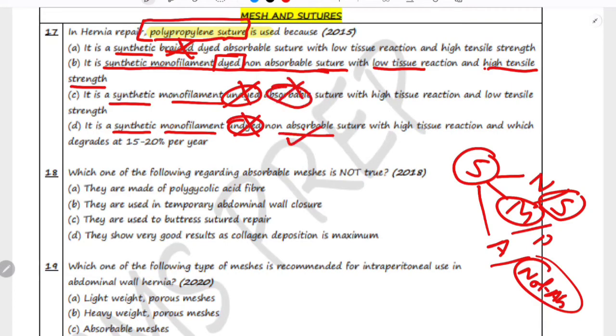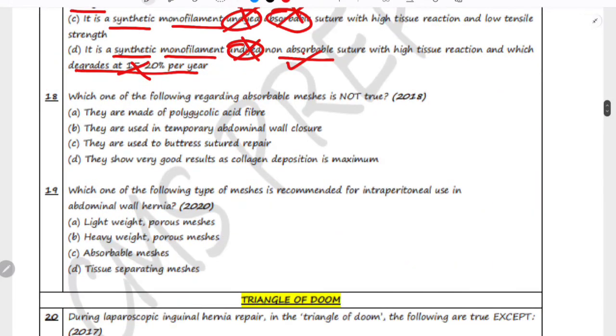Here absorbable is also wrong. Which has high tissue reaction. Sorry, it does not have high tissue reaction, it has low tissue reaction, and it does not degrade. So this is also not the correct description of polypropylene suture. Therefore the correct option is option number B. It is a synthetic monofilament dyed non-absorbable suture with low tissue reaction and high tensile strength.